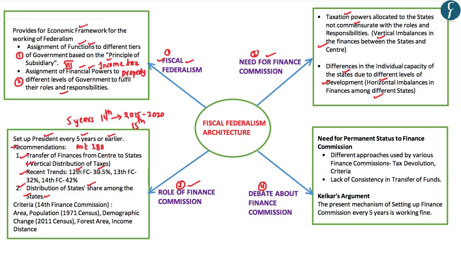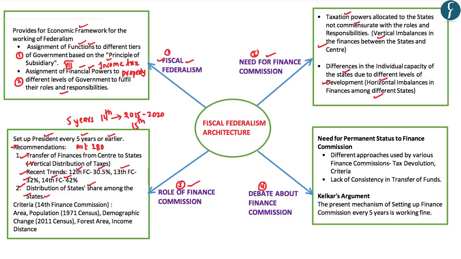Now, this particular share of the central taxes to be transferred to state governments was increased according to the recommendations of the 13th Finance Commission, which recommended that the central government should transfer at least 32% of its taxes. And presently, according to the 14th Finance Commission recommendations, the central government is transferring 42% of its taxes to the various states in India. So from the year 2015 onwards, the central government is transferring almost 42% of its taxes